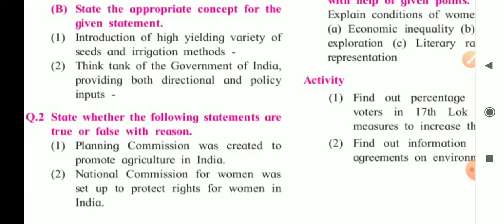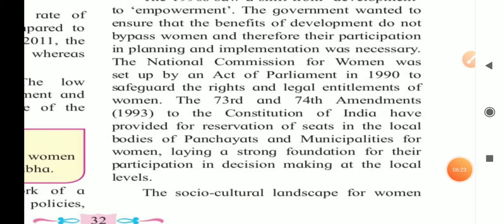Start writing the answer. First of all, write it down. The given statement is true. Skip one line and write the title, reason. Under that title, start writing. Write the answer.